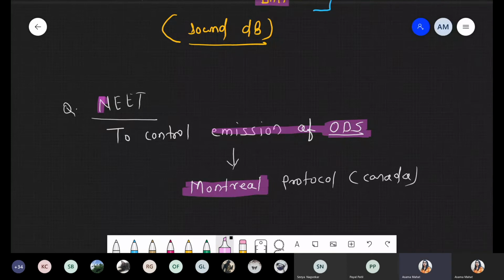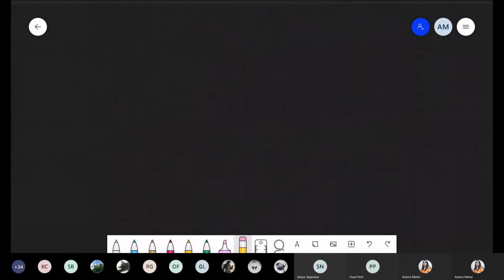Okay, chalo. Next point, we are taking one example of how chlorofluorocarbon is responsible for the breakdown of ozone. So we will discuss a reaction.